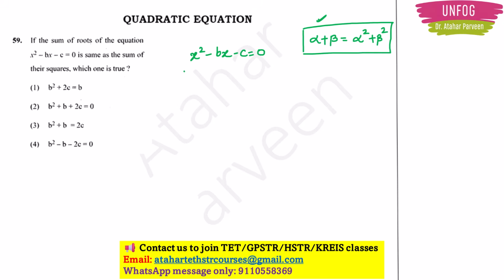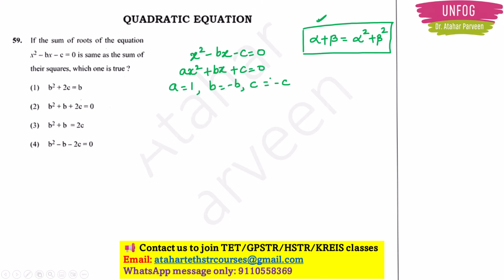Okay. So if you match this with a quadratic equation, the standard form is ax square plus bx plus c is equal to 0, right? So according to this, a will be 1, b will be minus b, and c will be minus c, right?